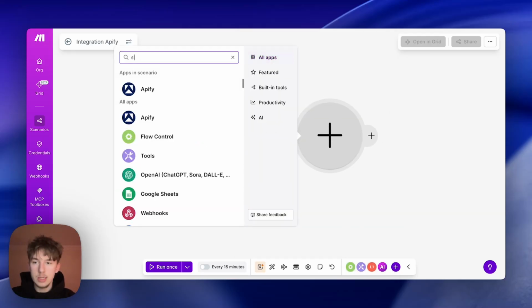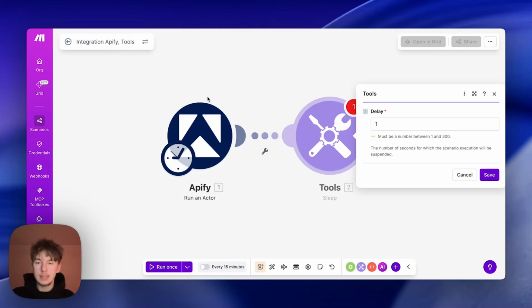And what we're going to do now is add a sleep module. Essentially, what the sleep module does is make sure our Apify actor can actually go out, scrape these comments from Reddit, and give them back to us. We don't want to go right in, search for what we're looking for, run the actor and ask for the data right back. We need a sleep module to allow time for Apify to go out, actually scrape the comments and bring them back. And you're going to see what I mean by that in just a moment.